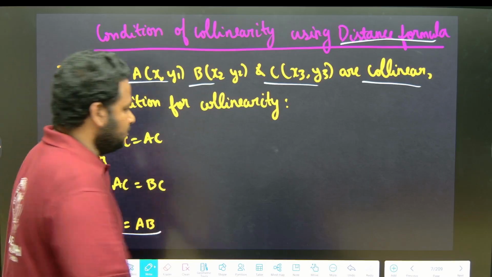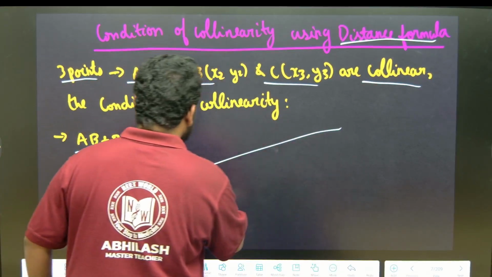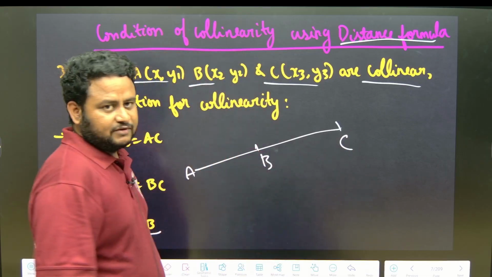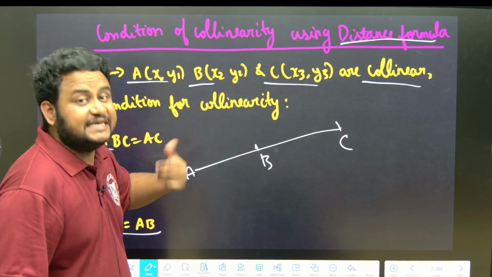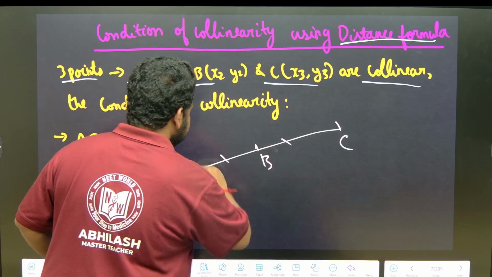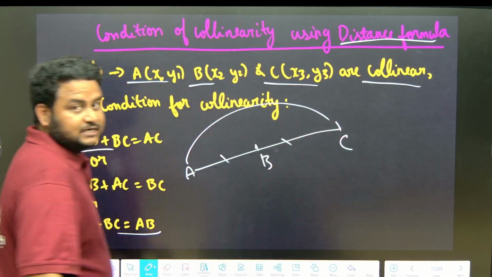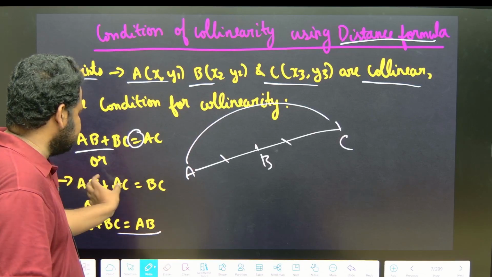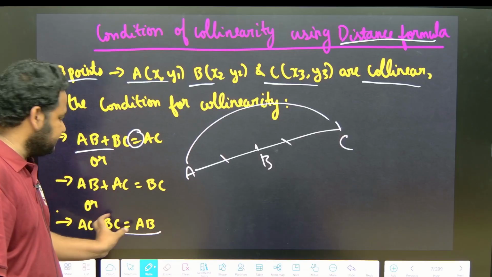What does this mean? Suppose three points A, B, C are collinear. We can say that they are collinear when the sum of two sides is equal to the third side. Suppose AB plus BC is equal to the third side AC. It should be equal, highly important. Similarly, AB plus AC is equal to BC, and AC plus BC is equal to AB.